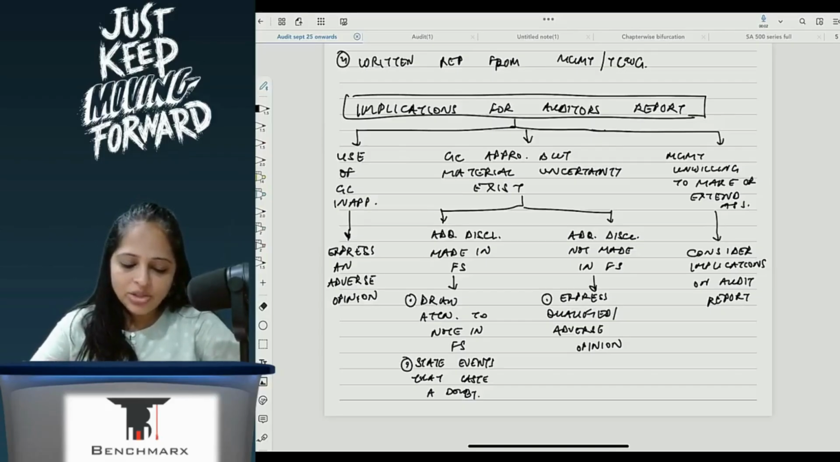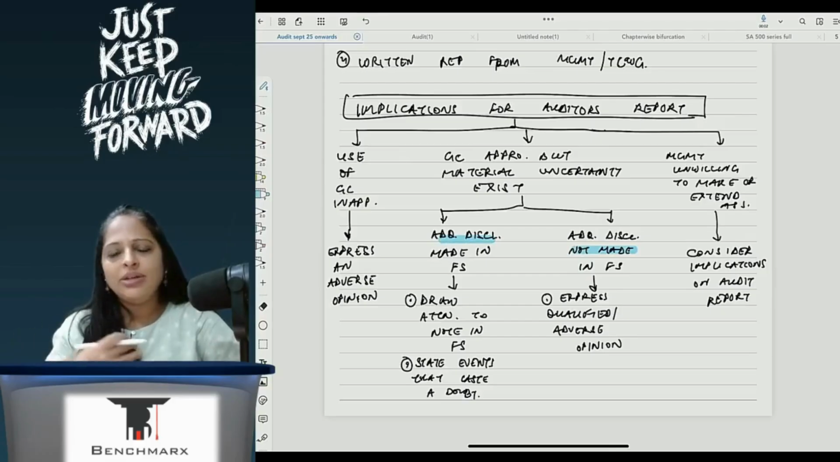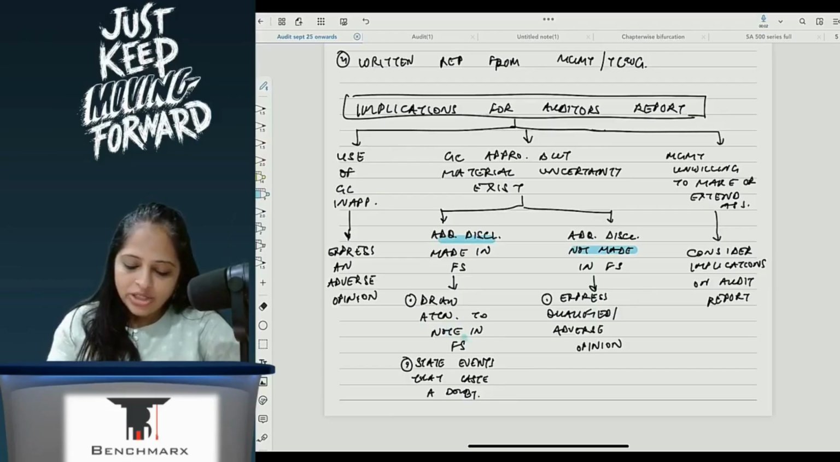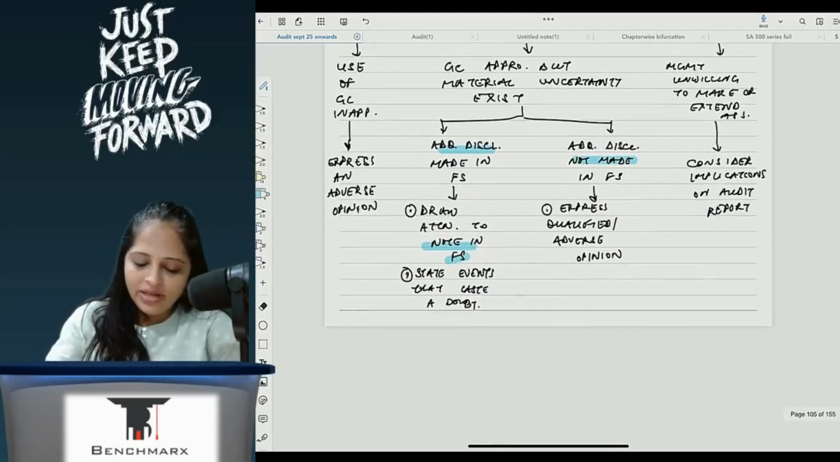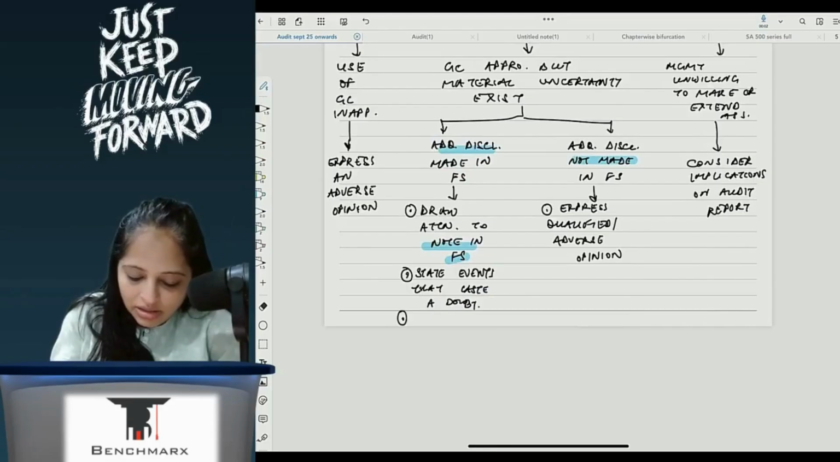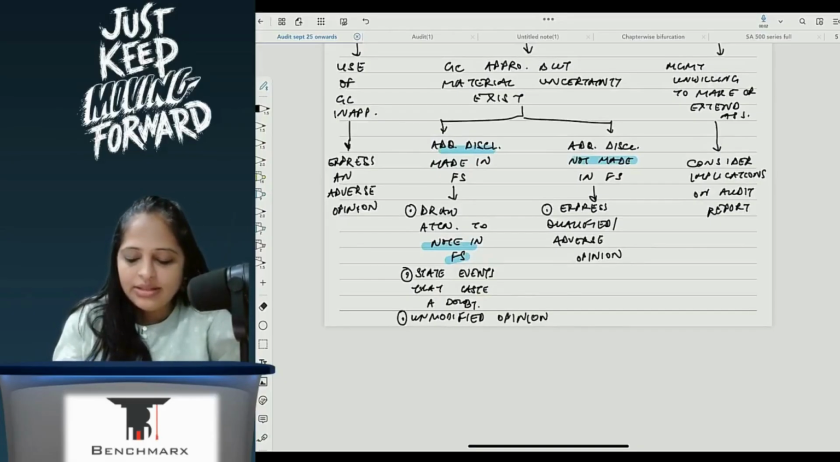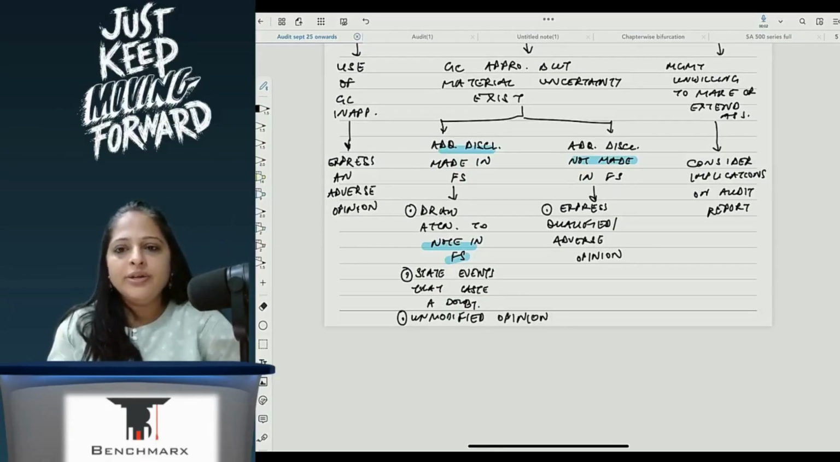If additional disclosure has been made in the FS, or not made in the FS. If management has said that okay, we also believe that material uncertainty exists, then draw attention to the note in the FS and state events that cast a doubt. And here, if it is made, I will give an unmodified opinion. Correct? But if management has not disclosed, then I will have to give a qualified or an adverse opinion.